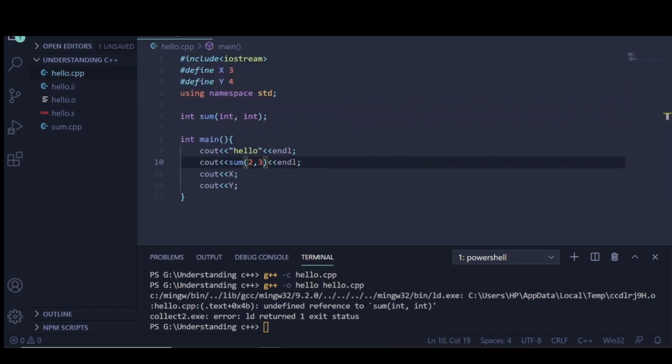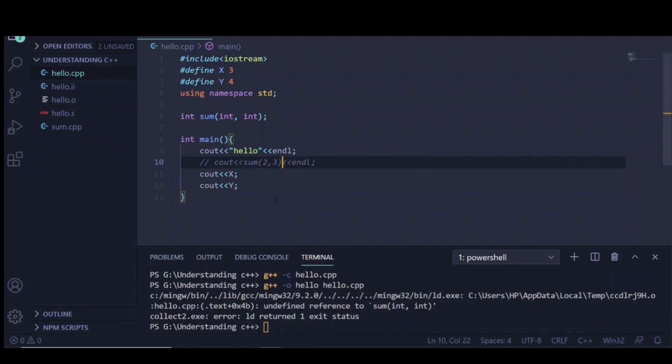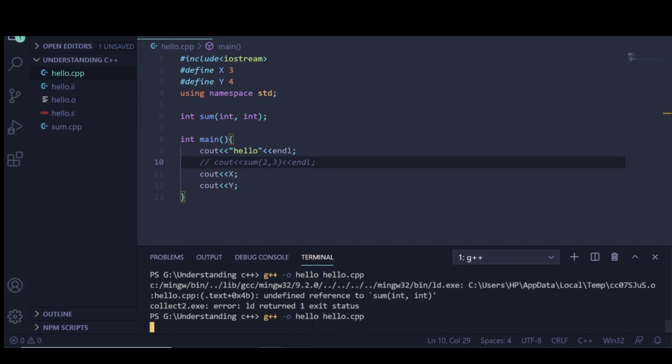So now the thing is how we can solve this problem. So now let's just comment this line and see what is the output. Now we are finding the output. So let's save that first. Now we are running this file and we get an executable file.